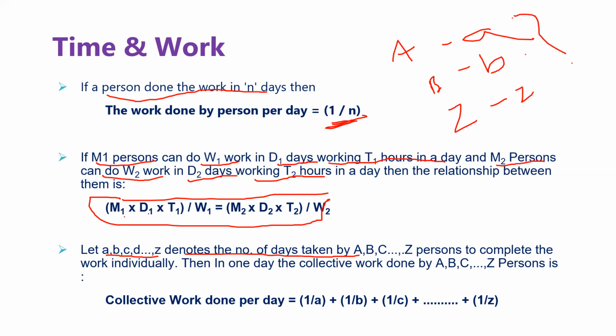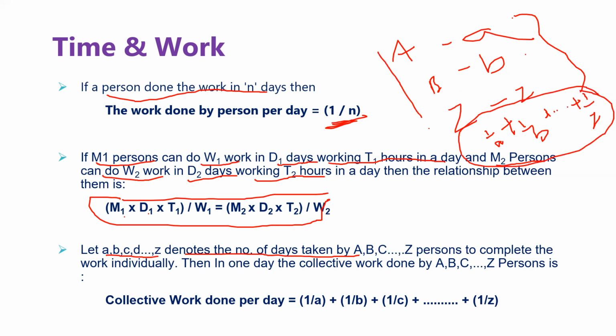If they work together, then per day how much work can they do? 1 by A plus 1 by B plus so on up to 1 by Z. Per day this much work can be done by all the persons A to Z.